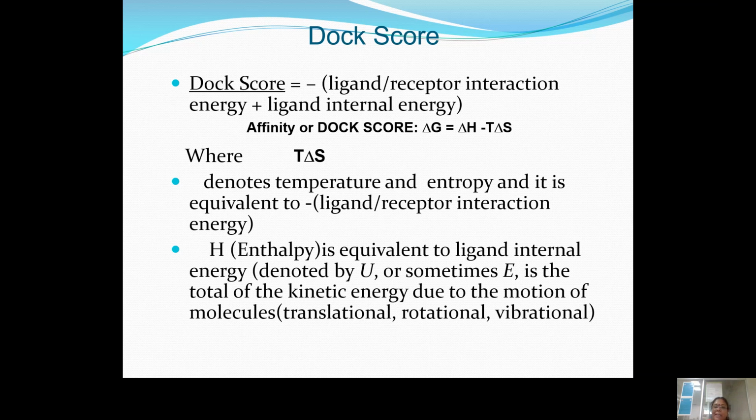So H is the enthalpy, which is equivalent to the internal energy of the ligand, denoted by U or sometimes E. It is the total of the kinetic energy, where you can study the motion of the molecules in terms of translational, rotational, and then vibrational processes.